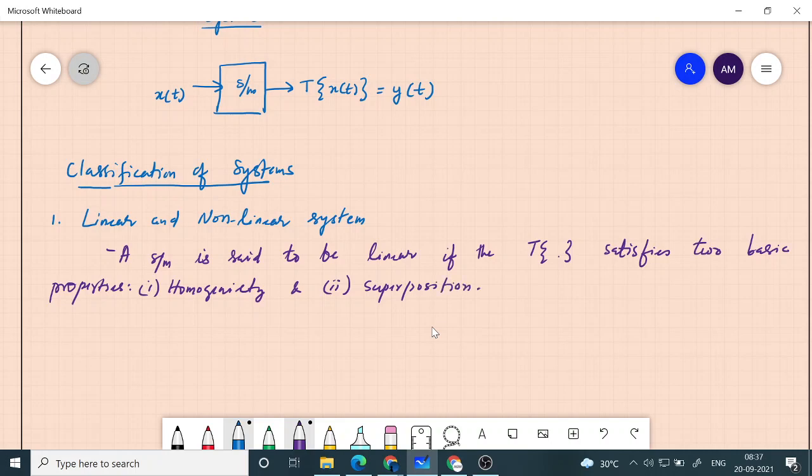Superposition possibly you have studied as one of the network theorems. If a circuit is linear, and if there are multiple sources, multiple voltage sources or multiple current sources, or one voltage source and one current source, then if you want to find the voltage at a particular node or the current through a particular branch, we can apply the superposition theorem, wherein we apply the case where one of the two voltage sources is not present.